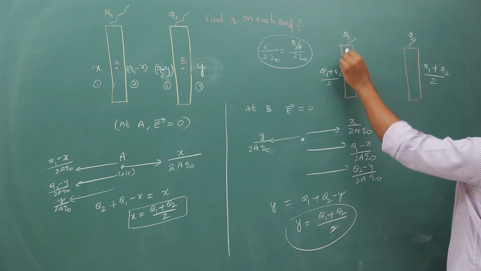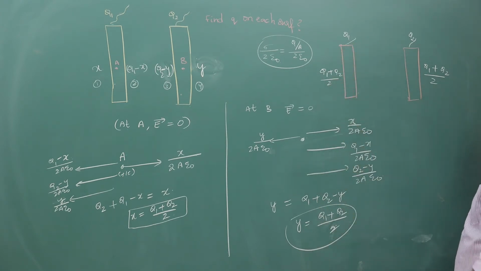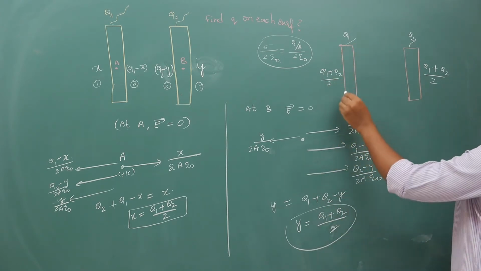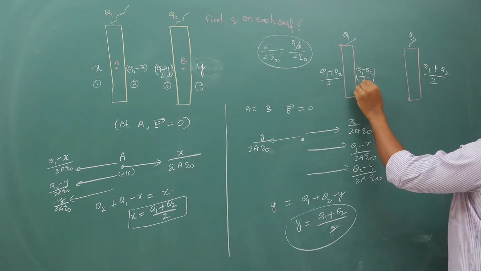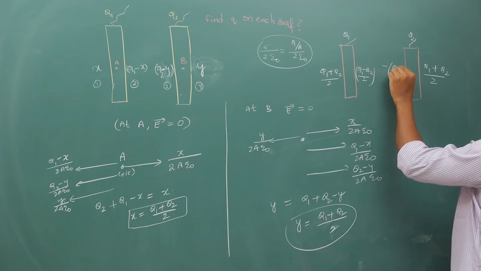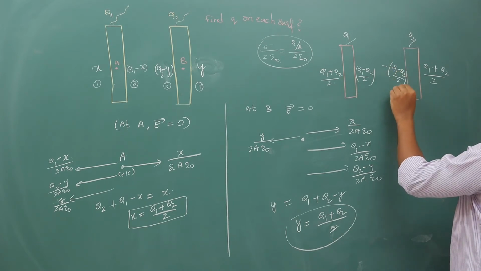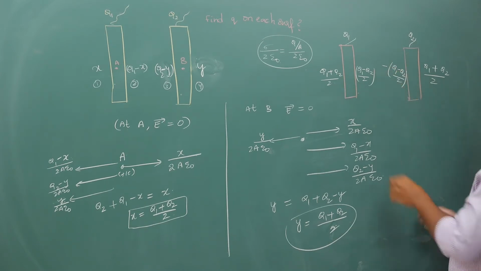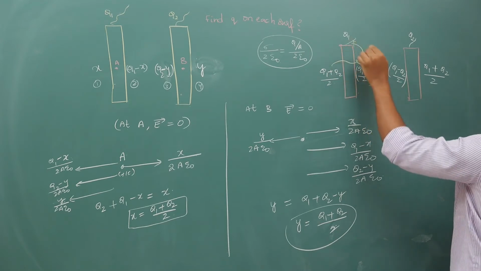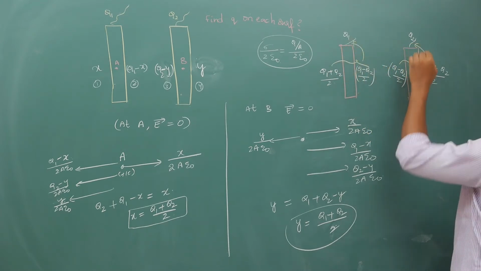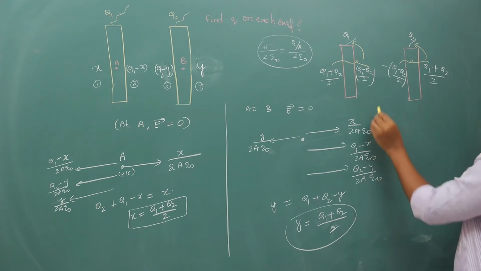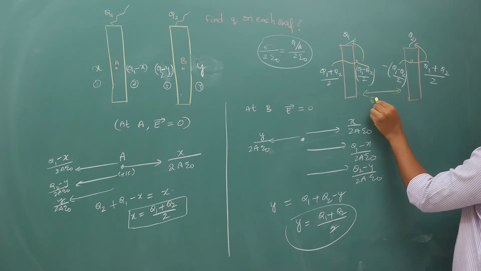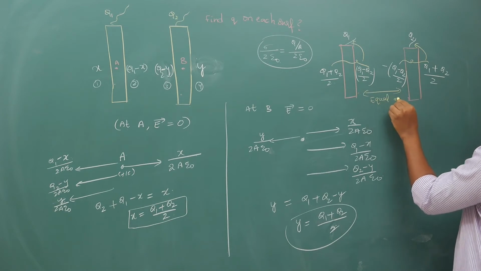Now out of this q1, if you remove this (q1 plus q2) by 2, you are going to get (q1 minus q2) by 2, and here you are going to get minus of (q1 minus q2) by 2. Now you add these two charges, you should get q1. You add these two charges, you should get q2, and check whether you are getting it or not. So in the middle you have equal and opposite charges.